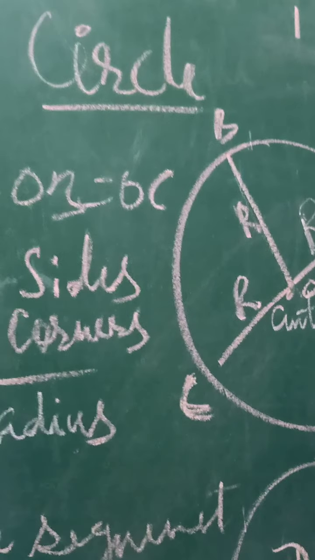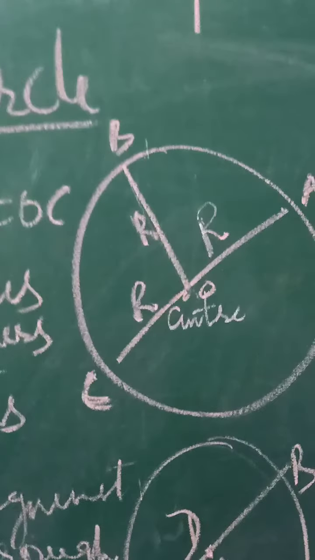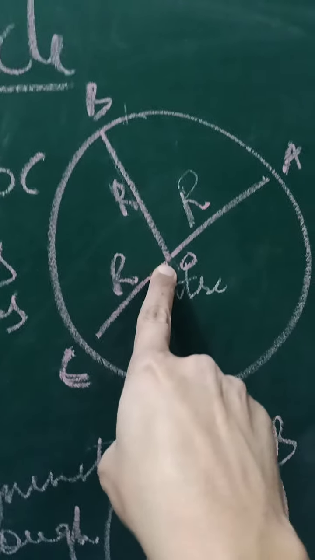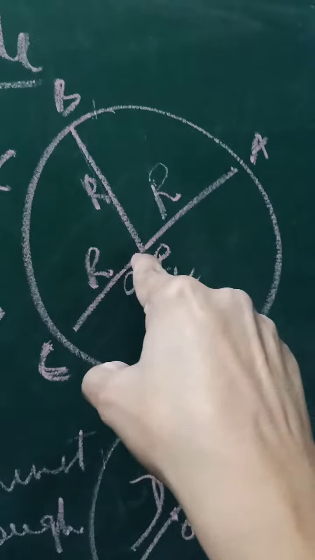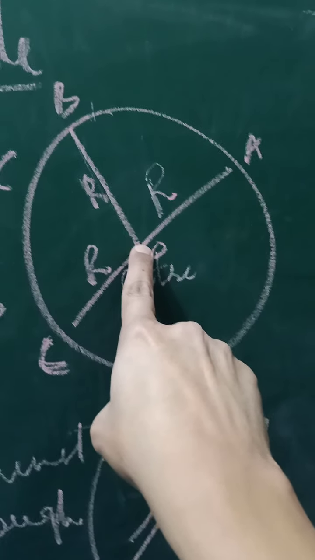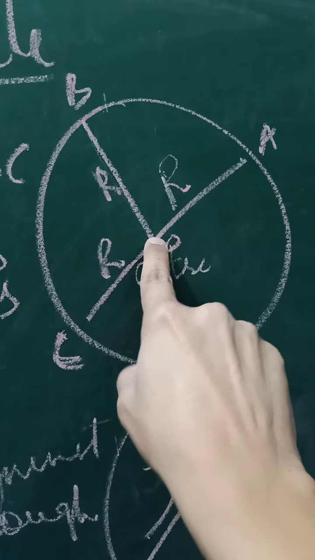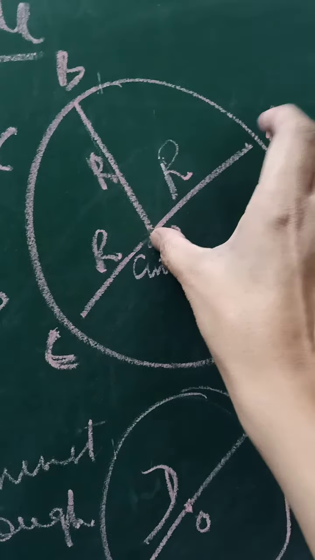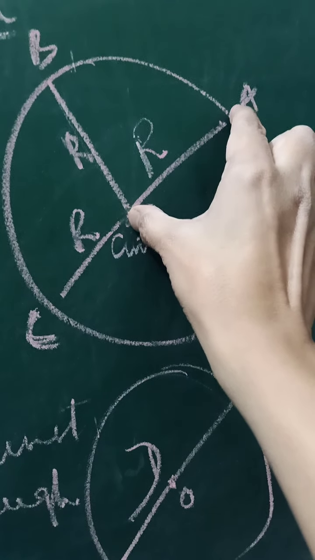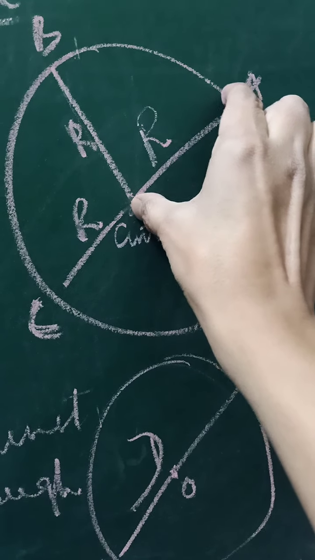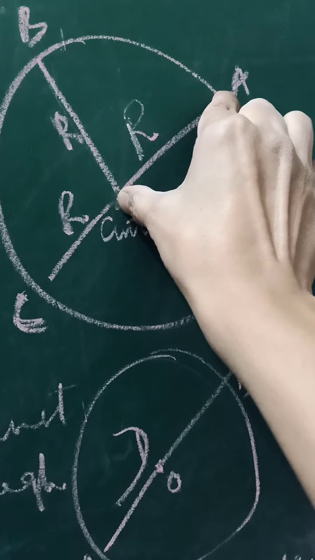Now come to the circle. A circle has one center. Center means right in the middle of this circle. And any line segment from this center to this circle is called radius.